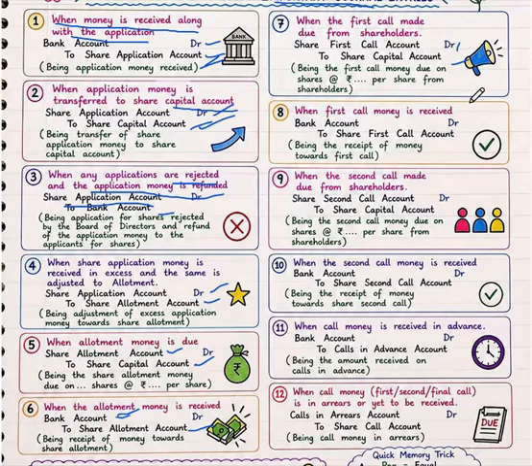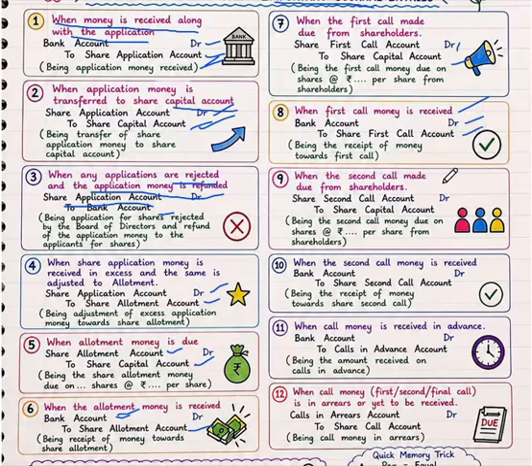Next entry is what? When first call money is received. In that case, bank account debit to share first call account. So we received first call money. That's why we should debit the bank account. So the entry is bank account debit to share first call account.